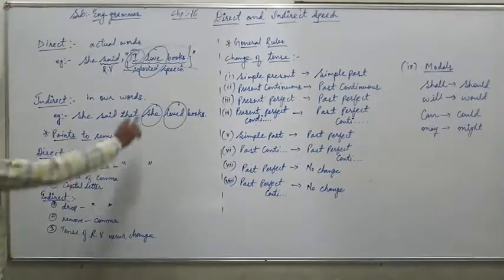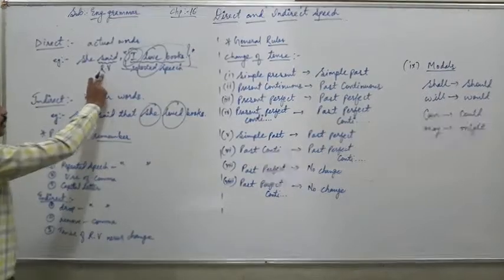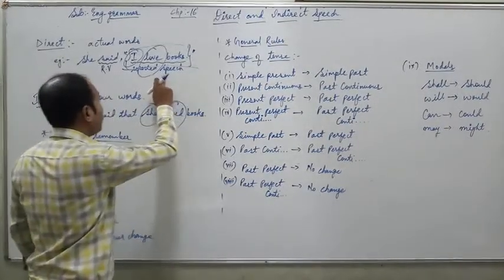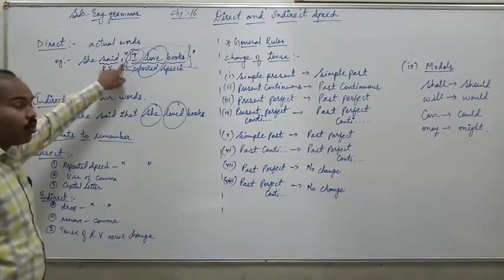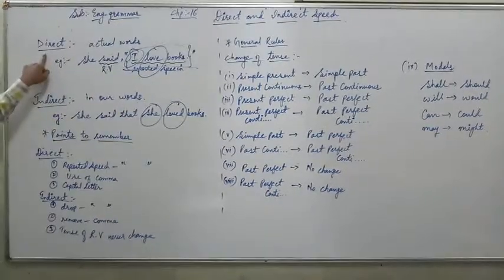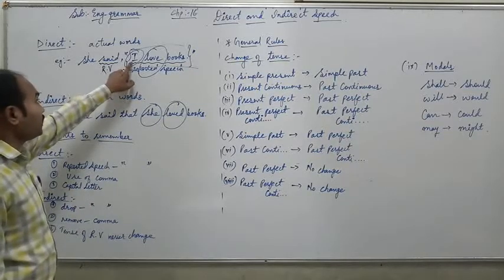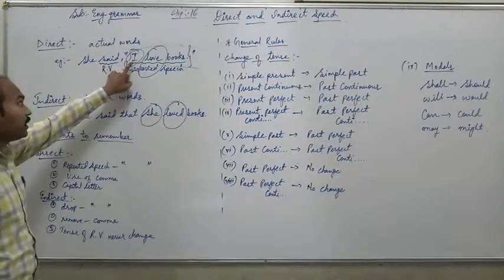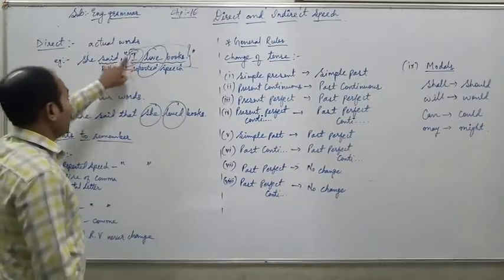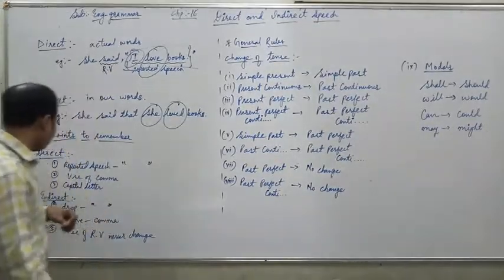Okay. And point number 2, use of comma. We have to use a comma in order to divide the reporting verb and the reported speech. Between both of these, we always use a comma in direct speech. And the third point is regarding capital letter. When we write reported speech, the actual words of the speaker, over here we have to write the first letter in capital form.